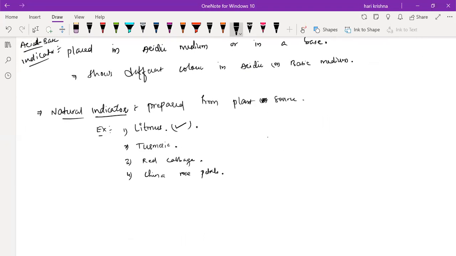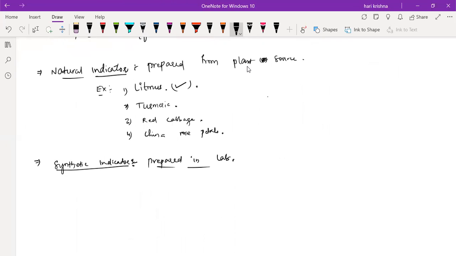The next one is the artificial or synthetic. Synthetic means prepared in the lab. These are the synthetic indicators which are prepared in the laboratory. What are the best examples? Phenolphthalein, methyl orange.